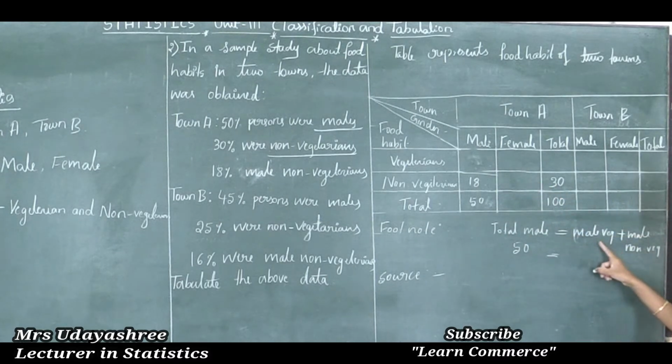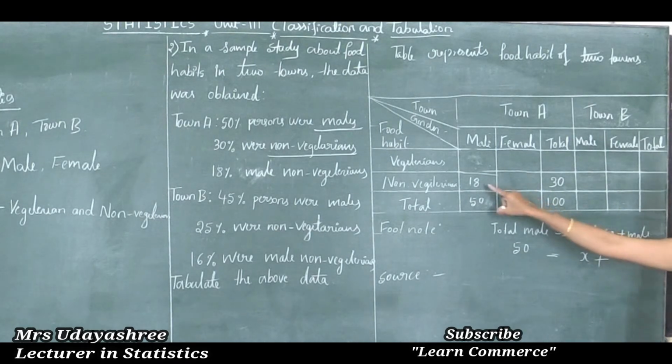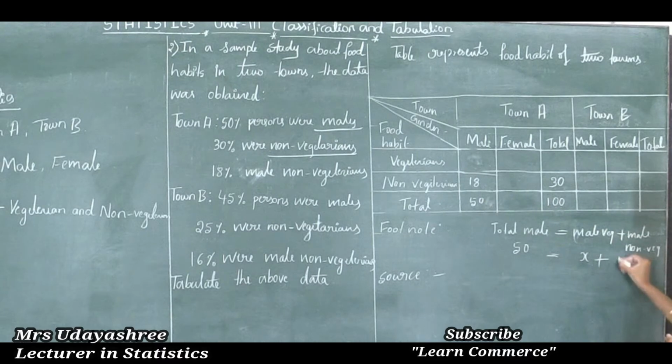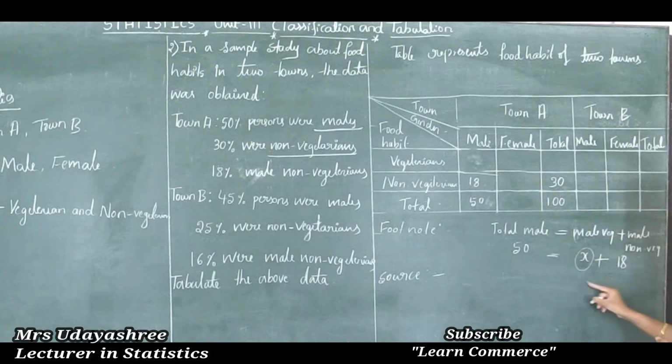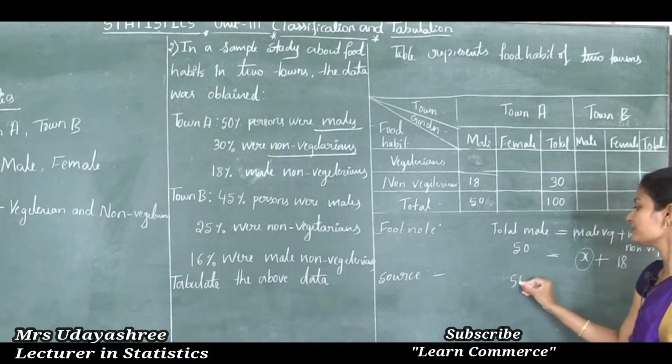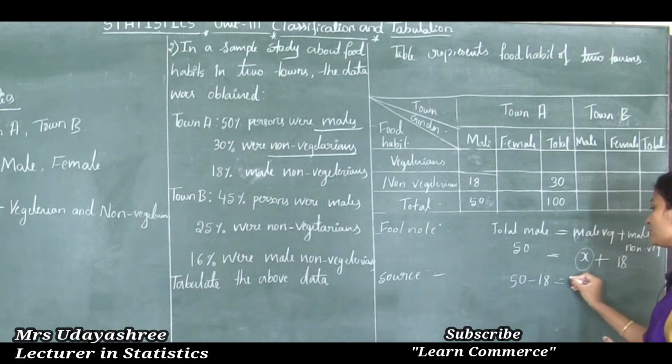This is equal to male vegetarians, which we need to find, that value x, plus male non-vegetarians, that is the given information, 18. So we need to find the x value. x is the male vegetarian; this is the cell we need to find. So how to find it? 50 minus 18 is equal to x.